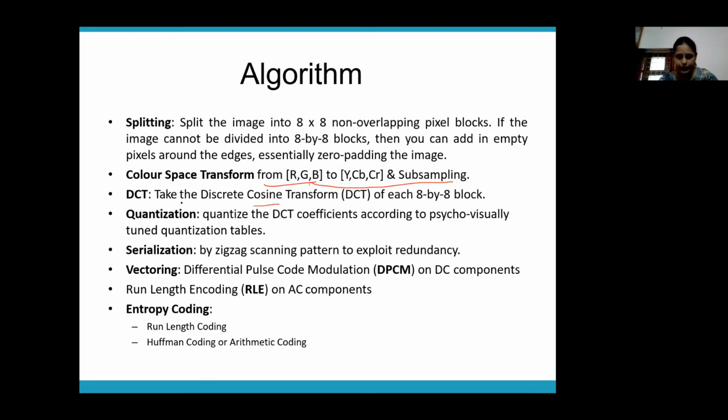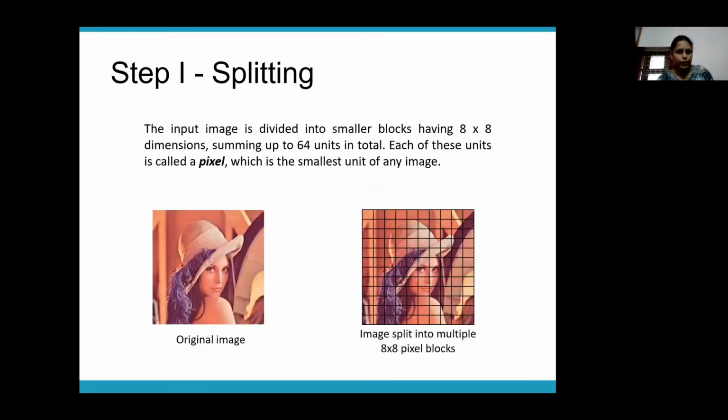So we'll apply a DCT and then we'll perform quantization so that most of the values in the high frequency area get rounded off to 0. And then we'll do serialization, we'll do zigzag, and then we'll do run length encoding. Before we do run length encoding, there is a step called vectoring. We'll see what is meant by vectoring. And in the end, on whatever run length encoded output is there, we are going to apply Huffman coding. So these are the steps in the algorithm. Let's see the steps one by one.